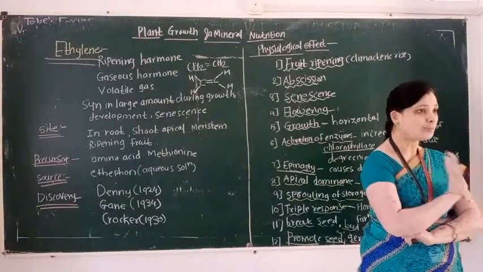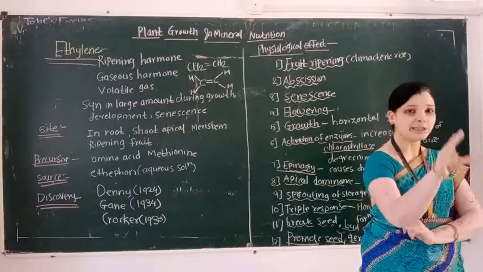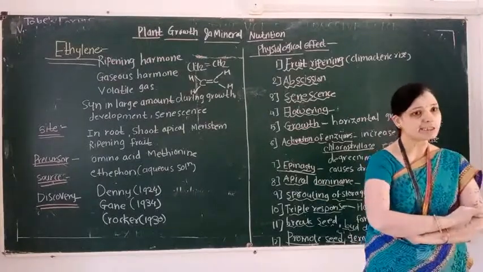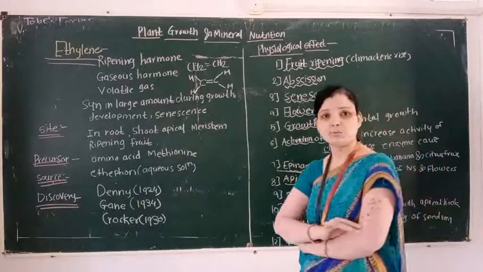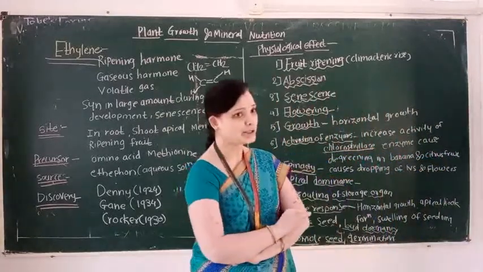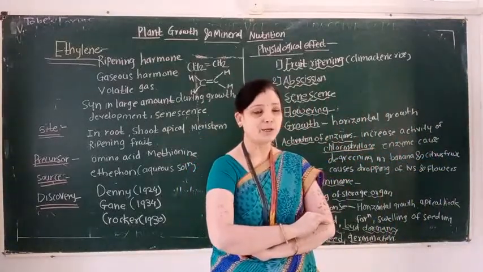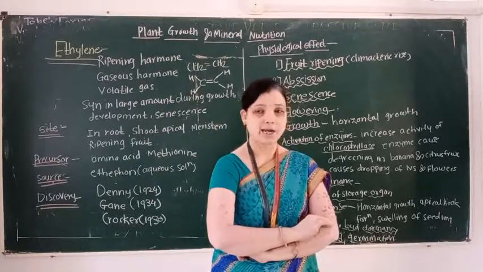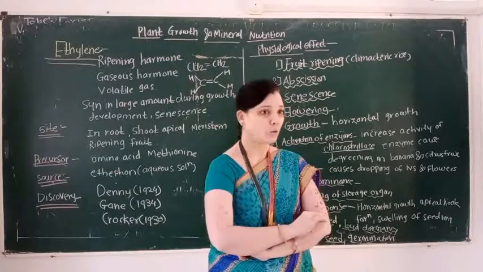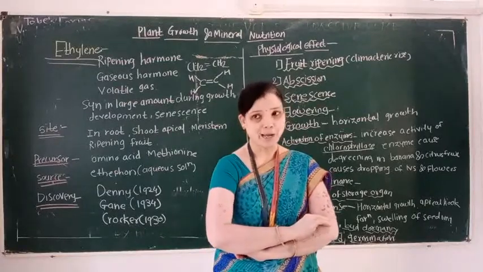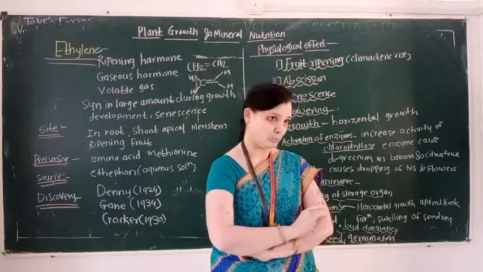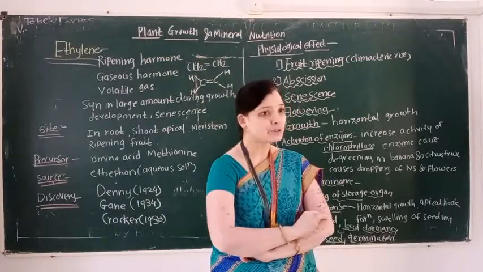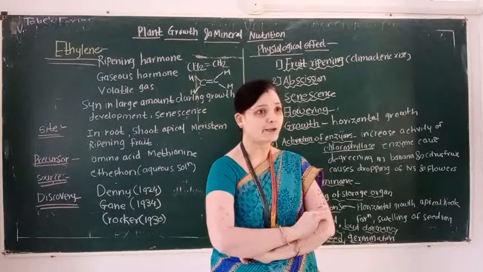Formation of a female flower in a cucumber plant. Ethylene is also responsible for formation of a female flower in a cucumber plant, and it induces flowering in a pineapple and a mango. Ethylene is used in a post-harvest technology.